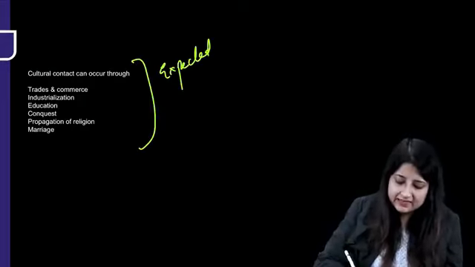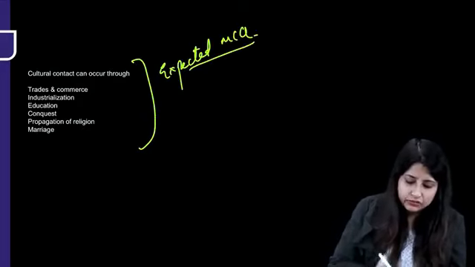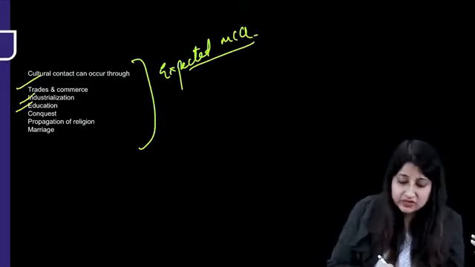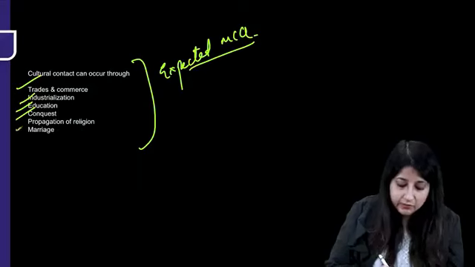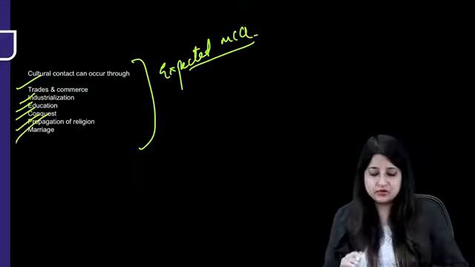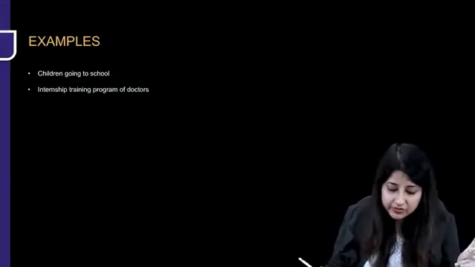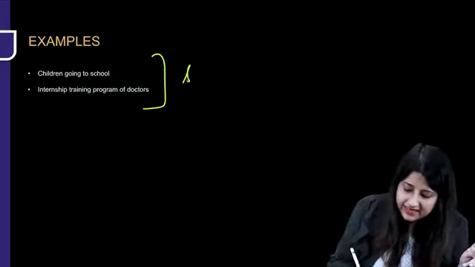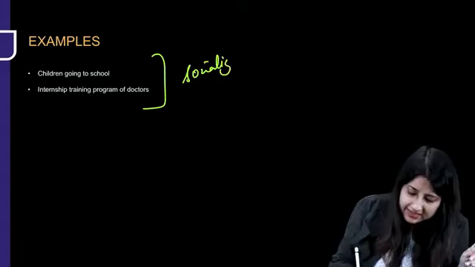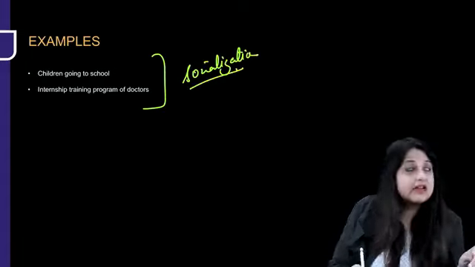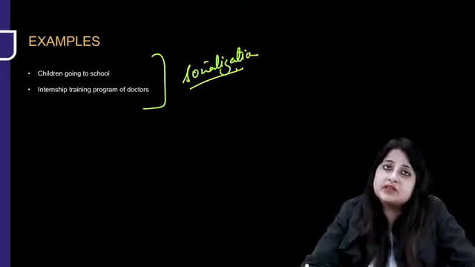When does cultural contact occur? It can occur through trade and commerce, industrialization, education, conquest, religion propagation, or marriage. Through any of these, cultural contact can occur. Now see, children going to school, internship training, these are examples of the already discussed socialization. How a person adopts the culture and becomes a part of the society.